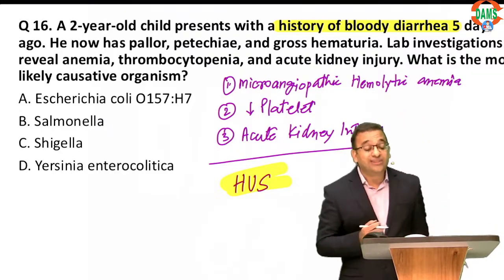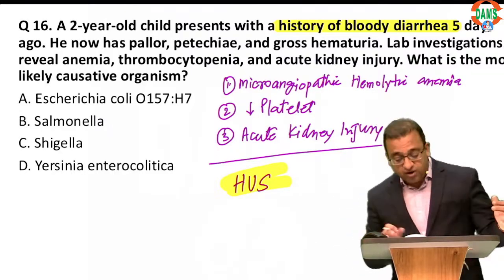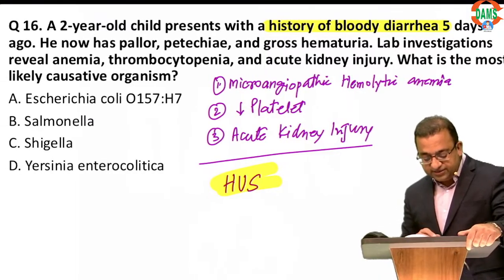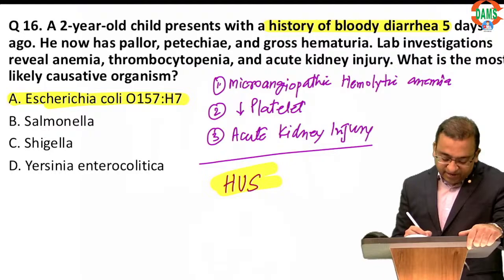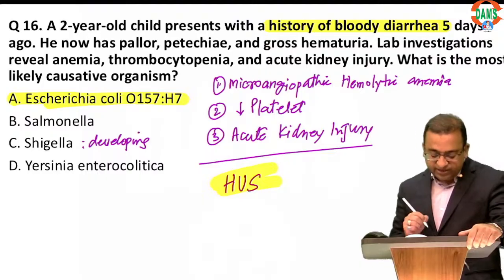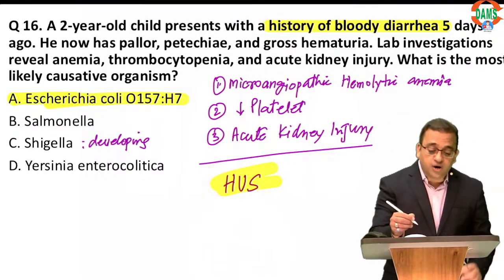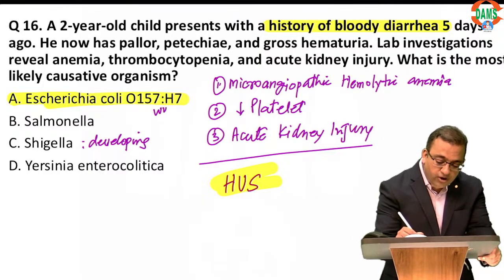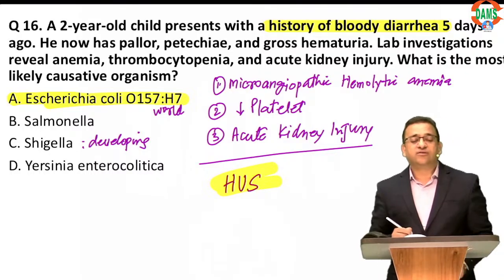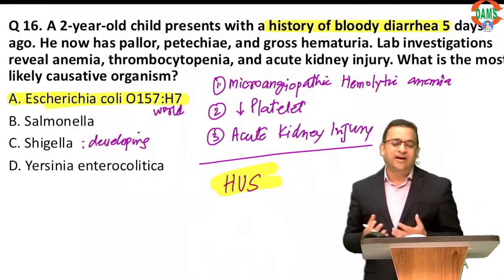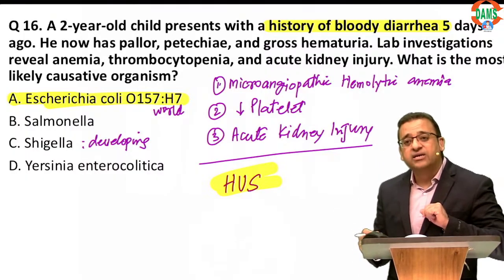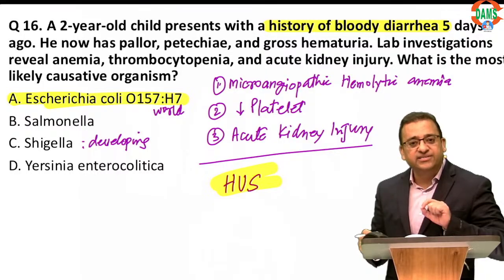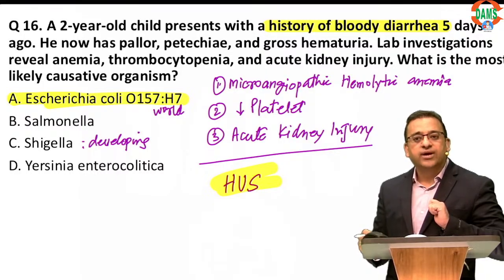So remember, all over the world, the most common cause is E. coli. Only in the developing countries you can say Shigella. But all over the world, the most common organism is E. coli. Someone just had a burger or a roll today which was contaminated with E. coli O157:H7. Okay.